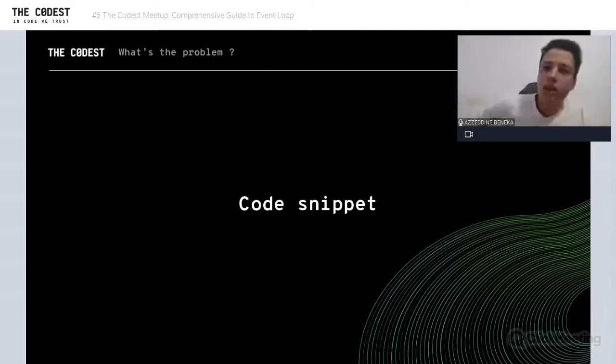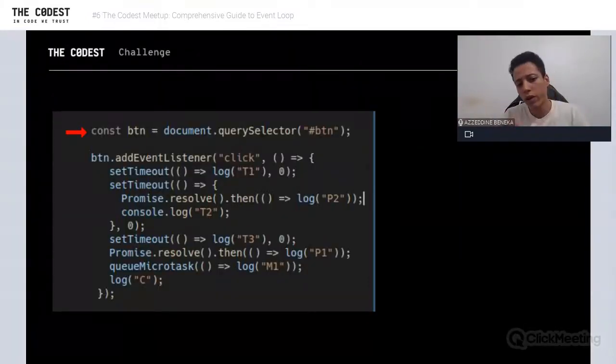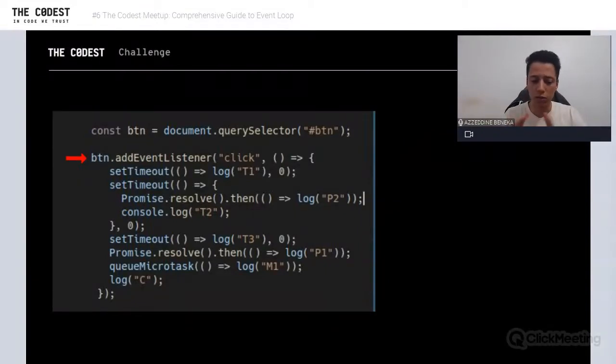So every day, your work as a JavaScript developer is facing code. That's real. Let's see, for example, that one day you face this script. This script is simple. Think about a button in HTML, and this script is embedded in your HTML. We're going to get the button, and then we're gonna add the event handler. So when the user clicks the button, it will execute the code inside this callback.